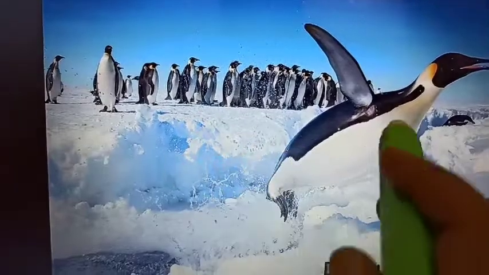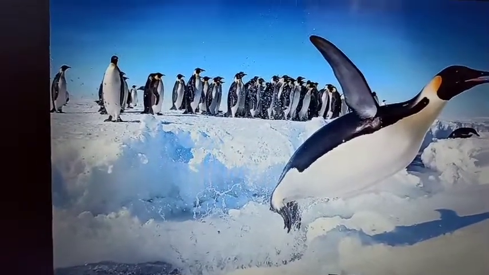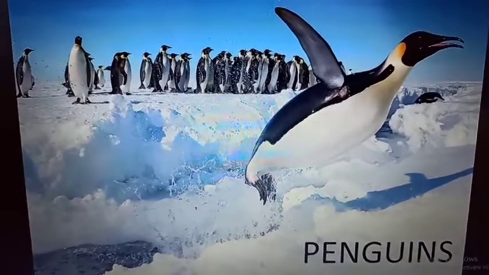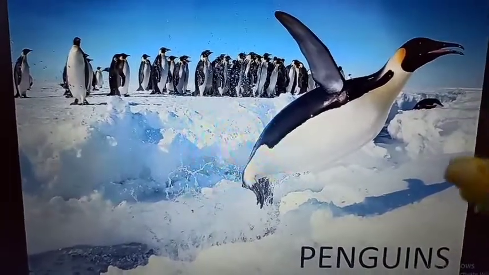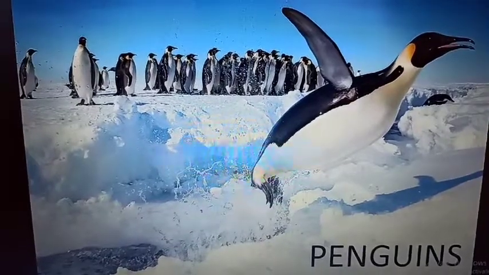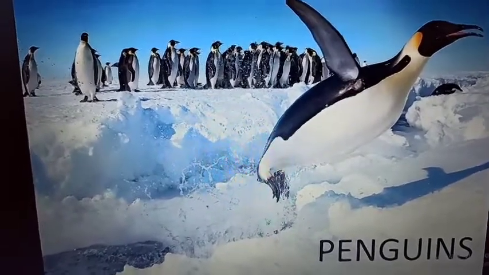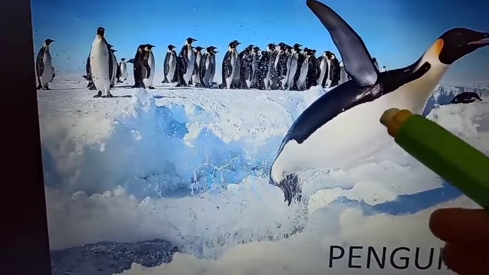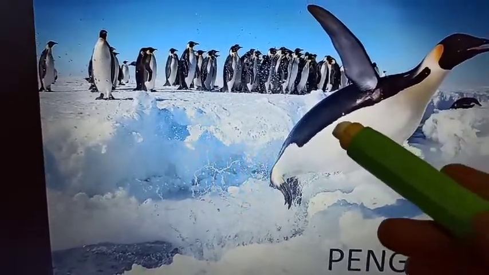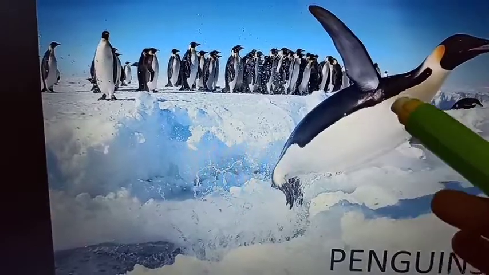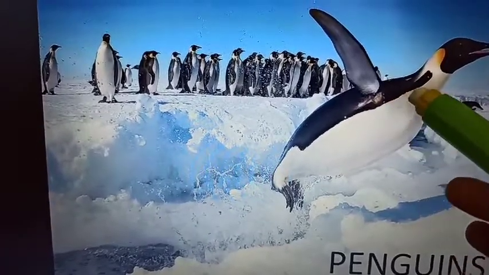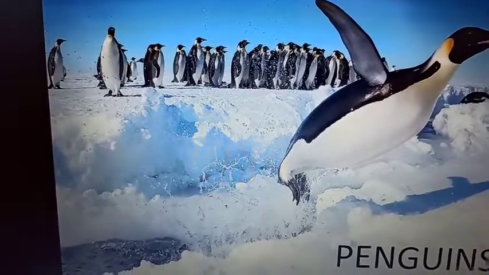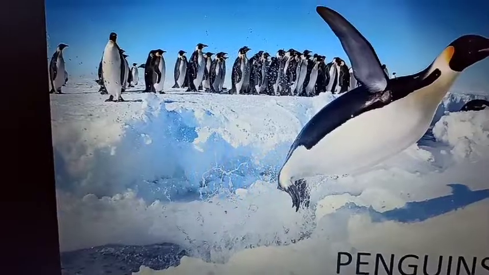Huddle means they live in groups. A group of penguins is called a huddle. So they always live in groups to make themselves warm and to protect themselves from these cold conditions. And along with this, their body has a fat layer inside the skin. This fat layer protects their internal organs from the cold condition.